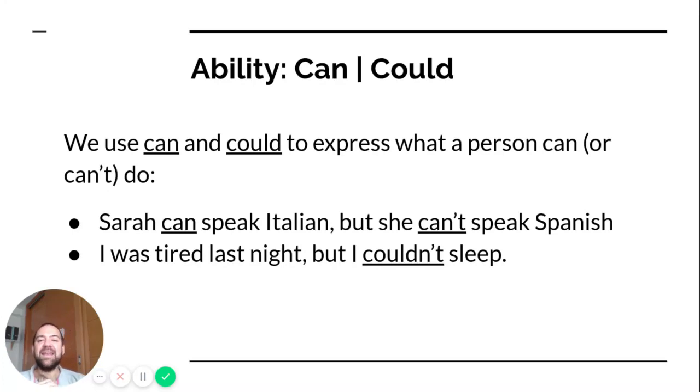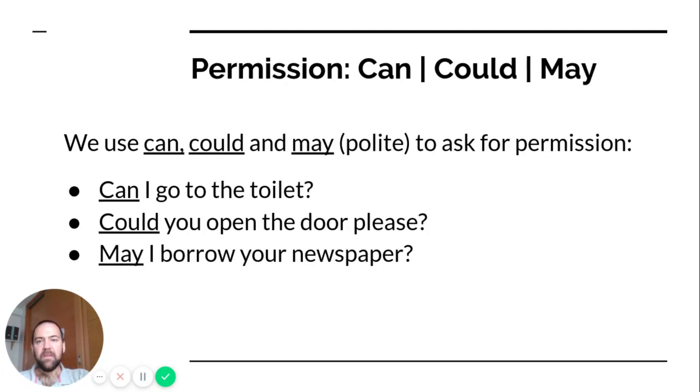We use can and could to express what a person can and can't do. Sarah can speak Italian, but she can't speak Spanish. I was tired last night, but I couldn't sleep. This is the ability to do something, which is different from permission. Can I go to the toilet? Could you open the door, please? Okay, these are asking for permission to do something, and the most polite one is, may I borrow your newspaper, please? Okay.